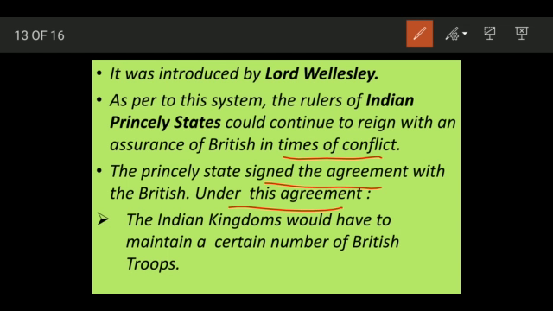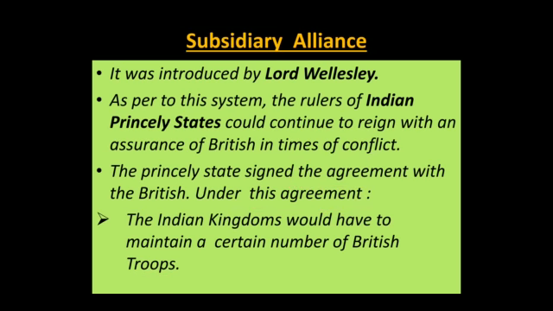The Britishers said that the Indian kingdoms, the rulers, will have to maintain a certain number of British troops. That is, the Britishers said, we will provide you with soldiers and an army. They will stay in your kingdom. In return, you will provide them a place to stay and sleep, and also provide them with food and salary. So salary will be given by the Indian rulers of the native state. In return, the Britishers will provide them with an army, so that they can provide protection, so that there is no attack by any other foreign power. They will protect you. I'm providing you with the soldiers, with the troops, but you have to maintain them, give them salary, food and housing. This you have to take care of.